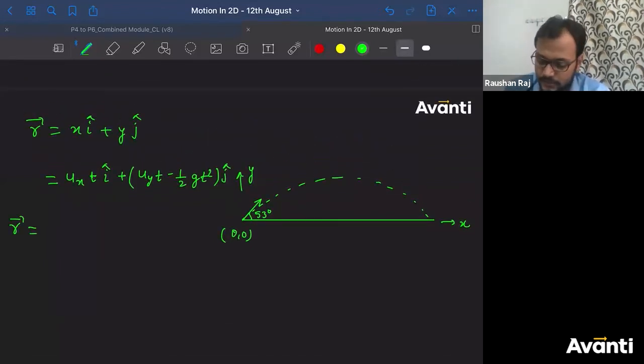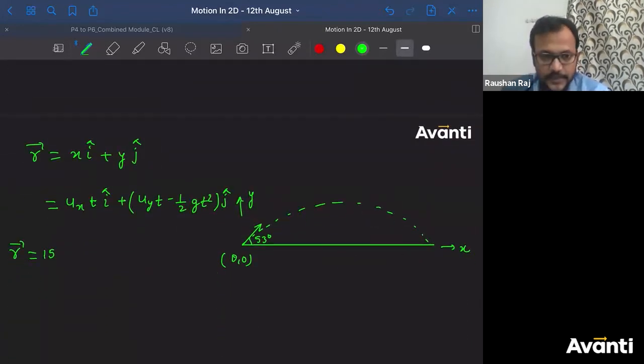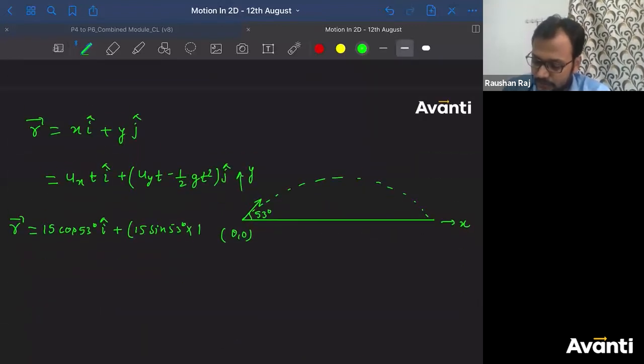Now put the value. u कितना है, बच्चा लोग? 15, right? ux is u cos 53 degree i cap plus 15 sin 53 degrees into time, after 1 second, into 1 minus half into, let us take g as 10, into 1 square, j cap. Now solve it.